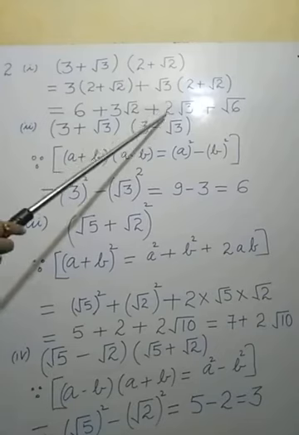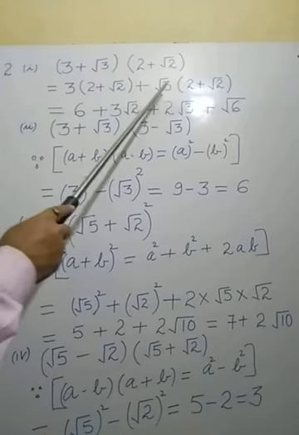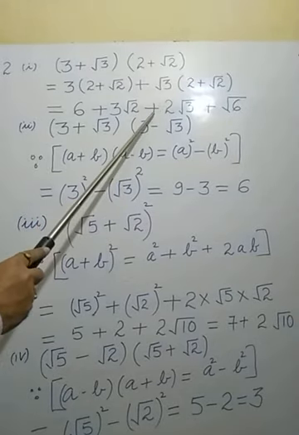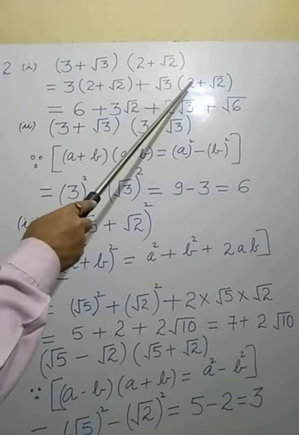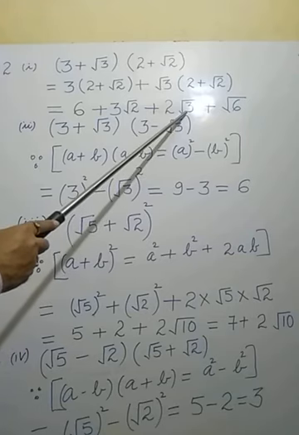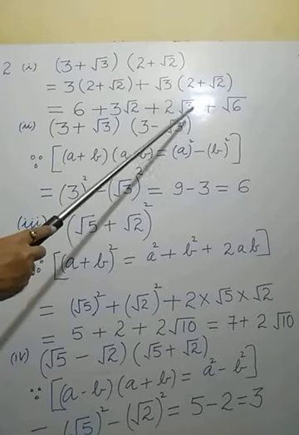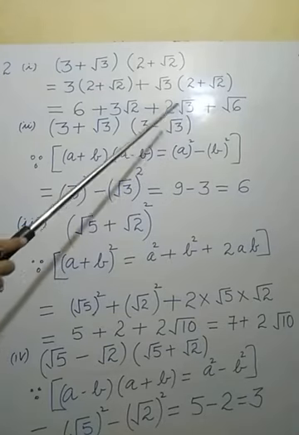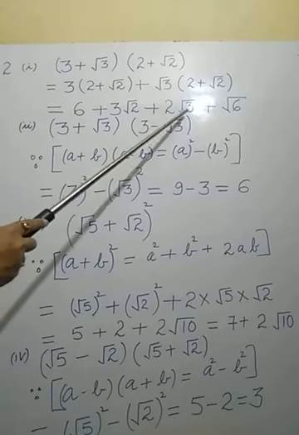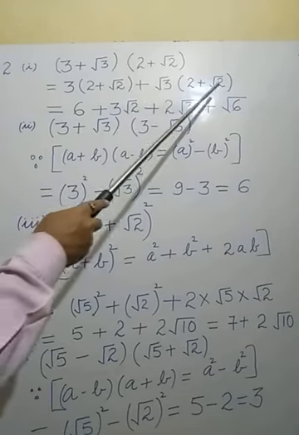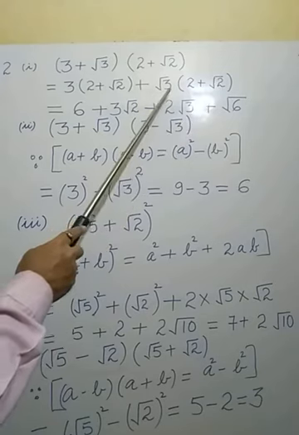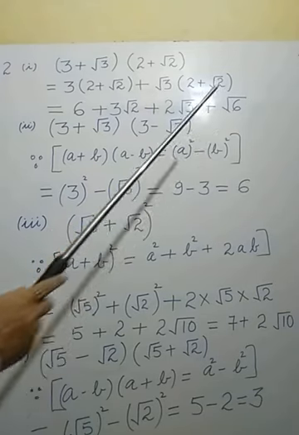The same property is applied here. Now see, under root 3 multiplied to 2, positive into positive. What result will there be? It is positive. Under root 3 multiplied to 2, so 2 will be noted down first and the root value is noted down afterward. Keep in mind, we cannot note down under root 3 and then 2 afterward. We have to note down the whole number before the square root. So it will be 2 root 3. Again, under root 3 multiplied to under root 2. If you multiply under root 3 to under root 2, that will be 3 twos, 6, and this will be under root 6.